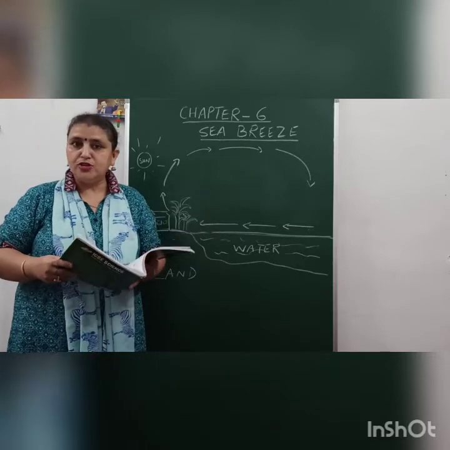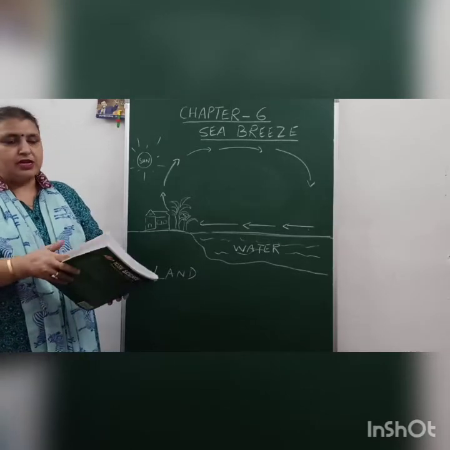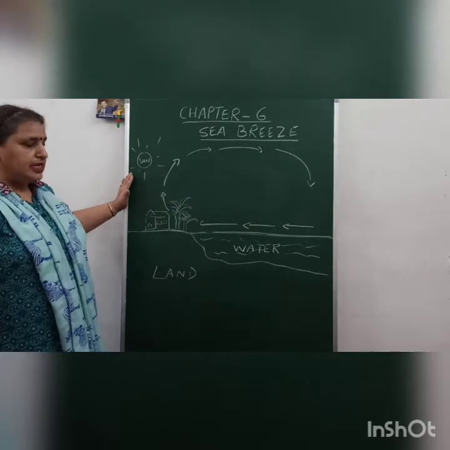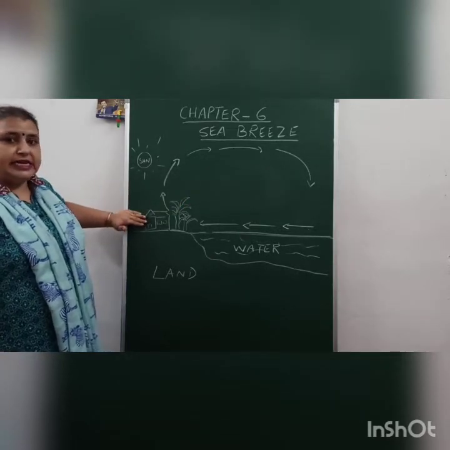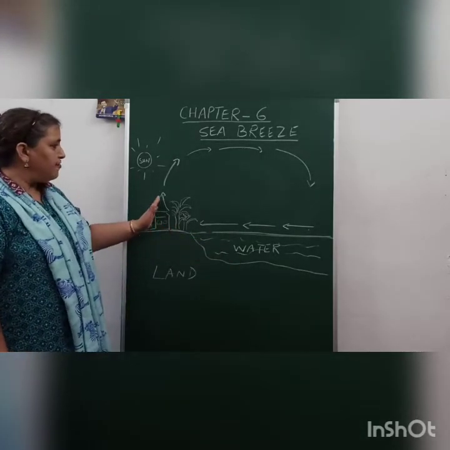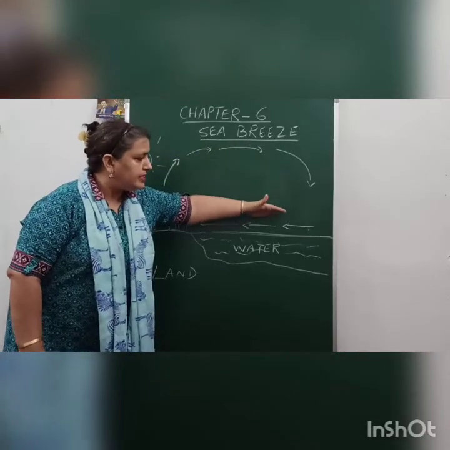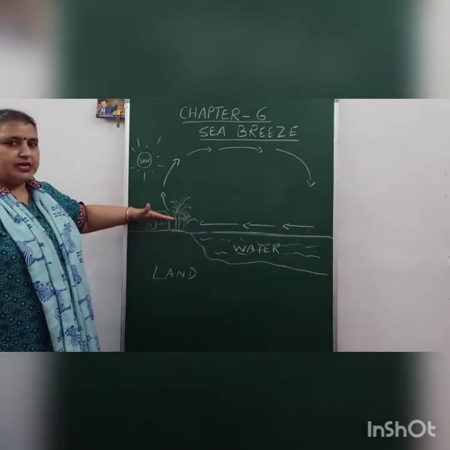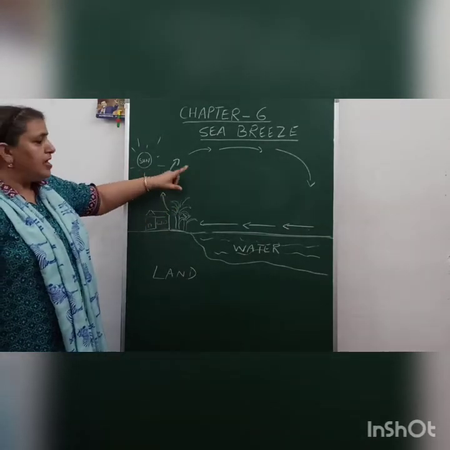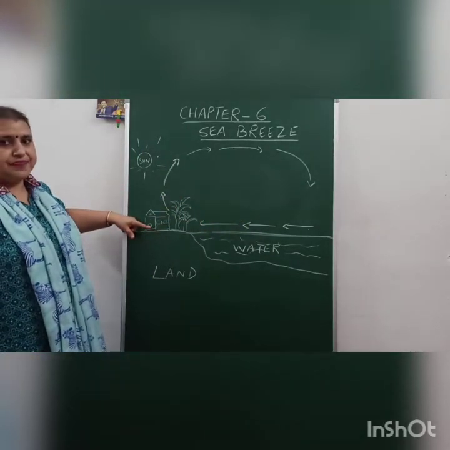So what is the property of the land? That the land gets heated up faster than water. So during the daytime, what happens? Because of the heat of the sun, the land gets heated up faster than the water. So the hot air from the land rises up and the place is taken by the cold air. So you can see the arrow. The arrow is showing the hot air rising up and the cold air taking the place of the hot air.